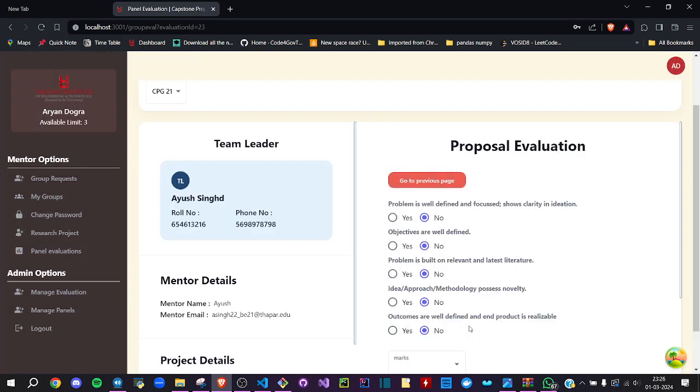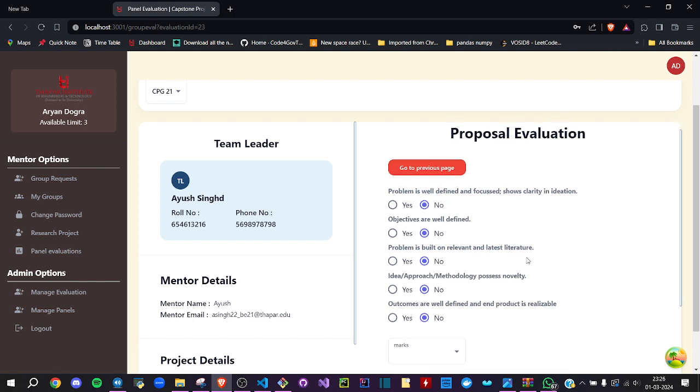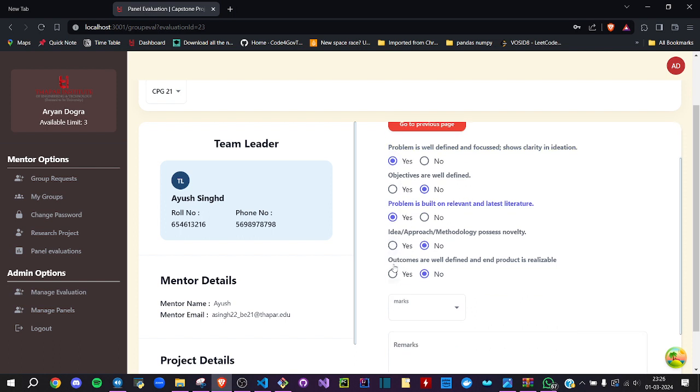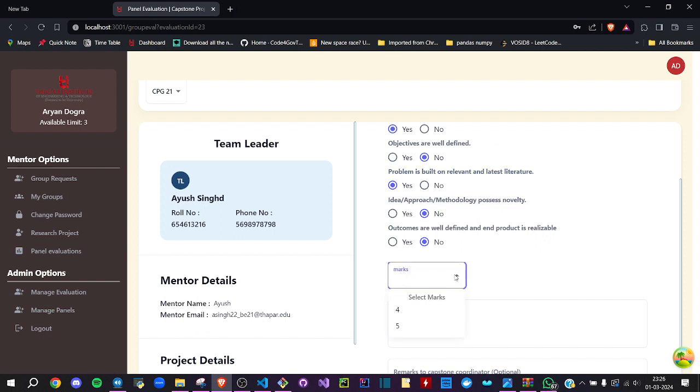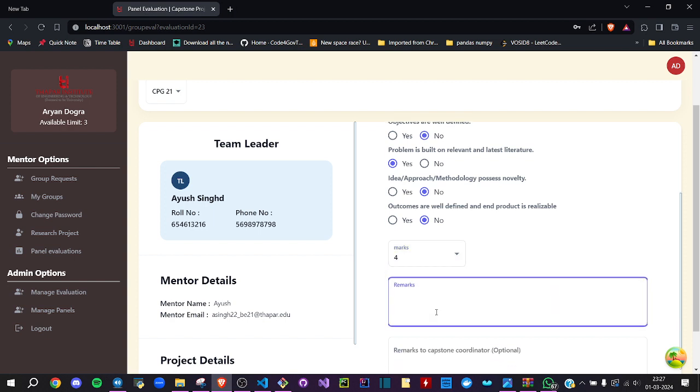Let's try approving it. When I click to approve it, I will see different parameters asking whether I should give a yes or a no. As you can see over here, you need to mark each one of them, and after marking each one, I will reward marks according to the panel head and the rest of the panel. After reaching a combined consensus, I will enter my marks, and then the remarks.